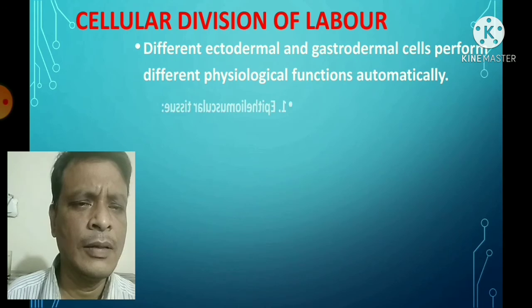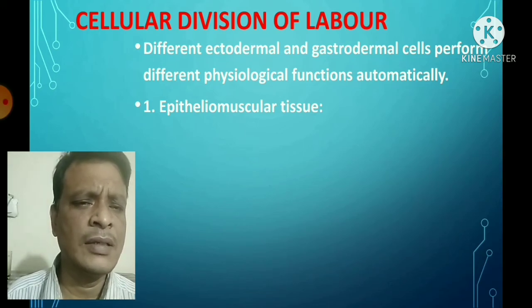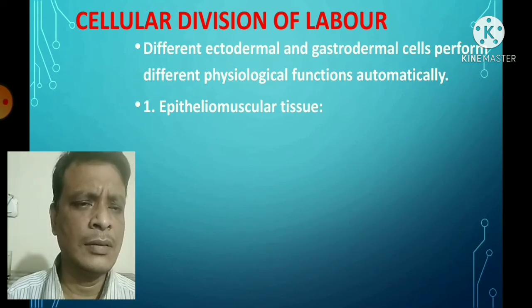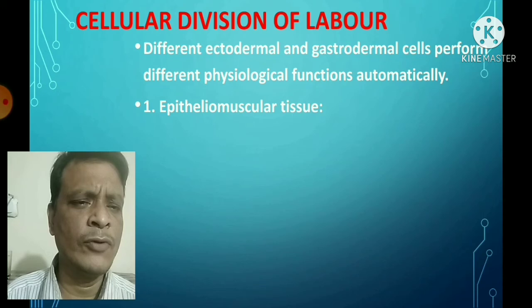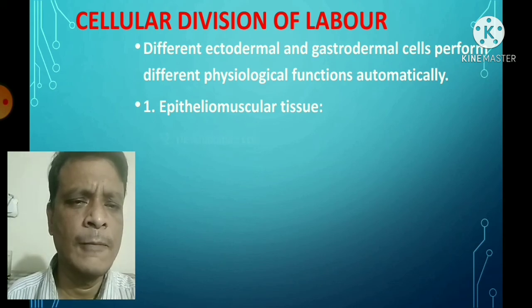Now, first of all, the epitheliomuscular cell. This is a very important cell, a large cell, and these cells help in locomotion. They have mainly 2 functions: protection, and the musculoepithelial cells are also involved in the shortening and bending of the body, so they also help in locomotion.